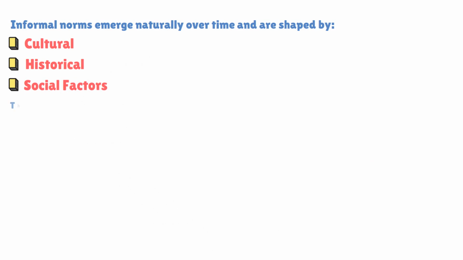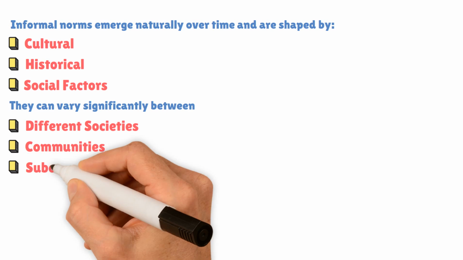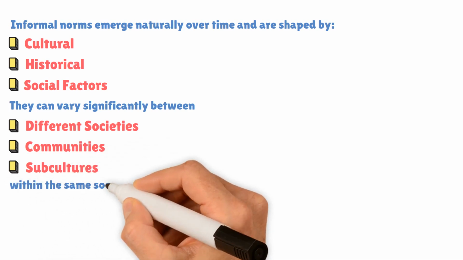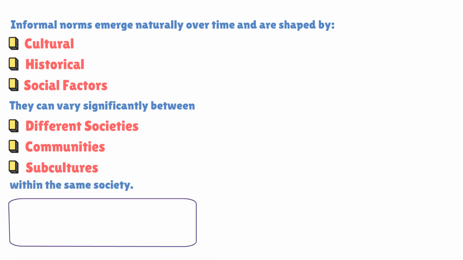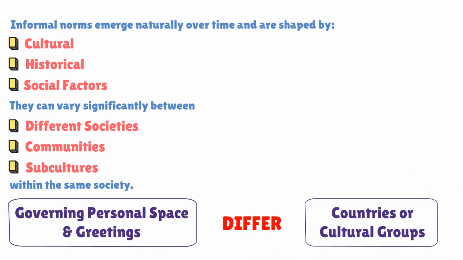Informal norms emerge naturally over time and are shaped by cultural, historical, and social factors. They can vary significantly between different societies, communities, or even subcultures within the same society. For instance, the informal norms governing personal space and greetings may differ between countries or cultural groups.